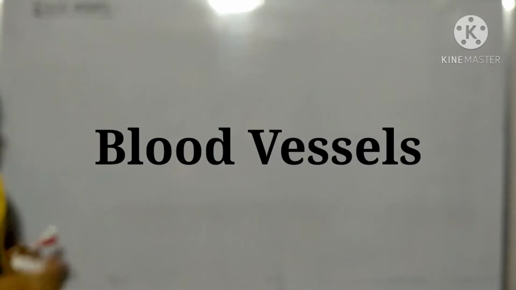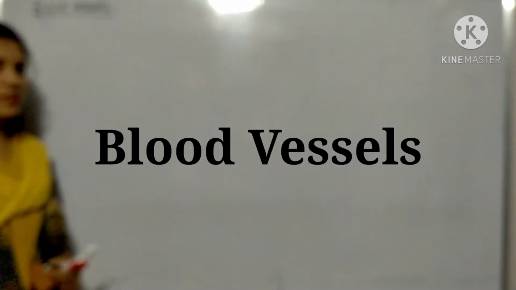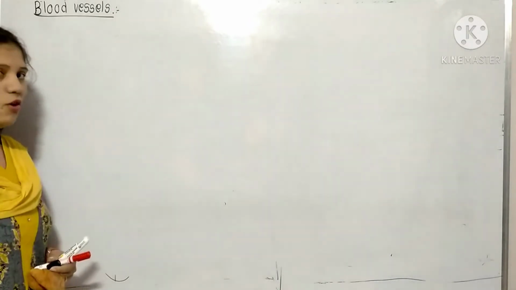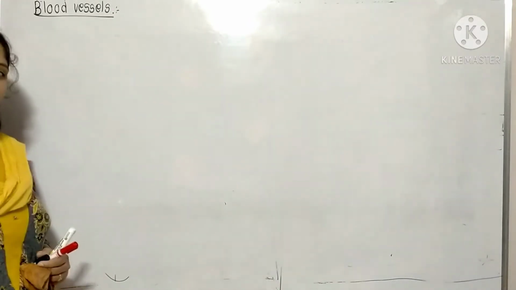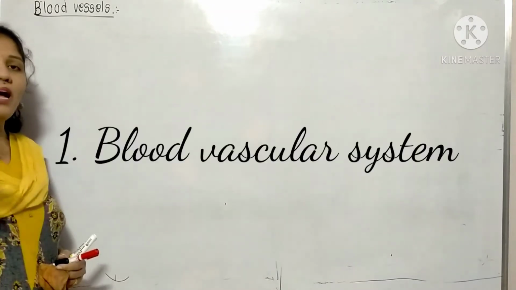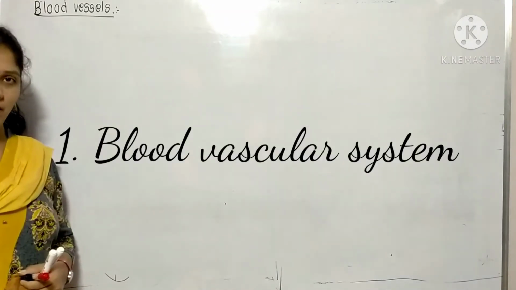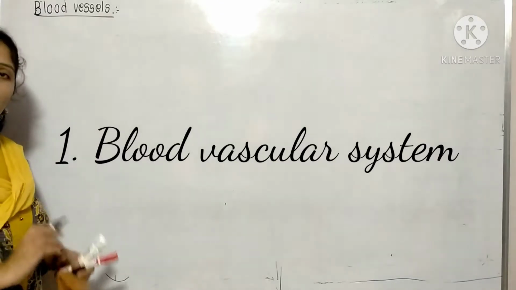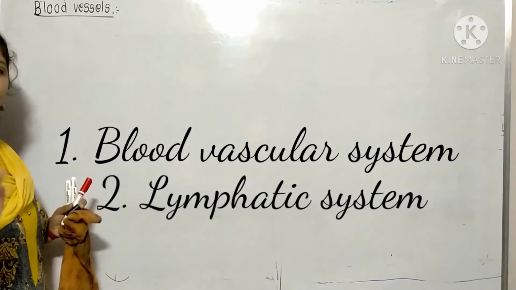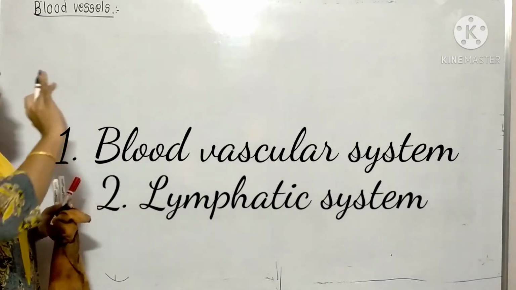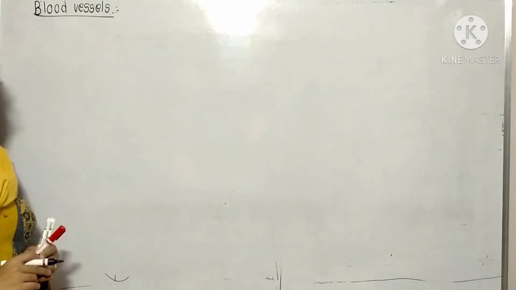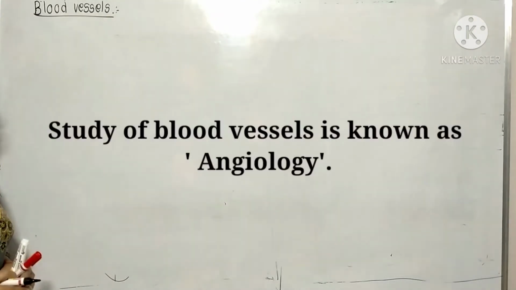In the blood vascular system, at the start of the circulatory system, we have already seen that the circulatory system is made up of two things. One is known as the blood vascular system, and the second one is known as the lymphatic system. This blood vascular system consists of blood, heart, and the third topic, which is known as the blood vessel. Generally the study of blood vessels is known as angiology.